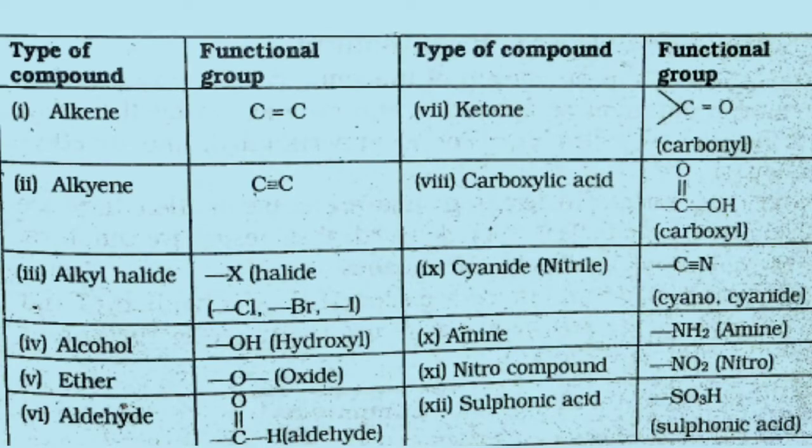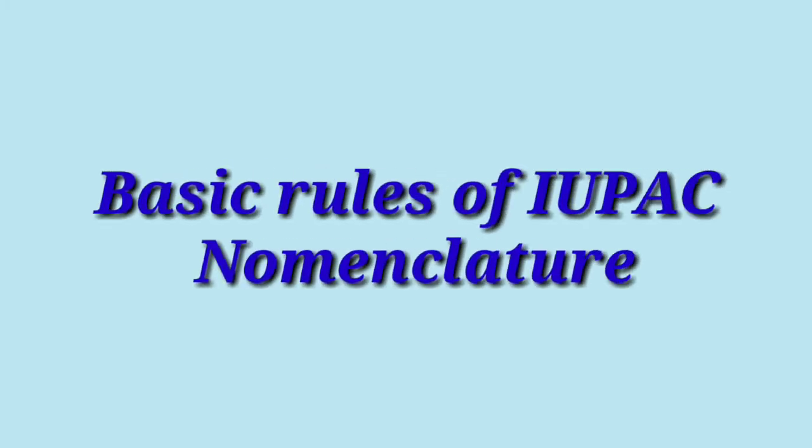For example, consider the above table in which the type of compound along with their functional group has been mentioned. Now, let us discuss the basic rules of IUPAC nomenclature.